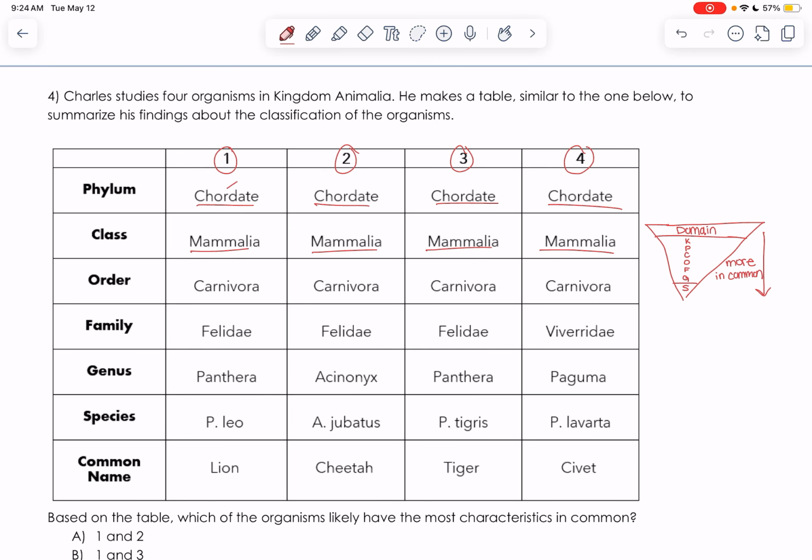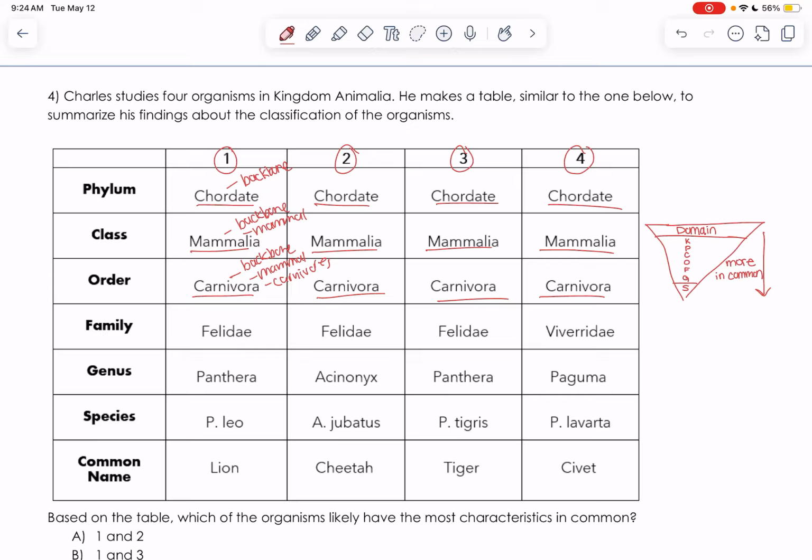Because to be a chordate means that you have a backbone. To be in class Mammalia means you have a backbone and you're a mammal. So because these are all part of the same class, they're even more related than 2 organisms in the same phylum. Okay? Same thing with order. They are even more related now because they all have a backbone, they're all a mammal, and they're all carnivores.